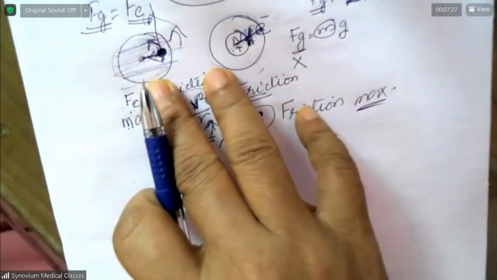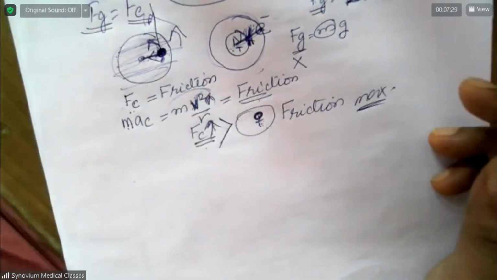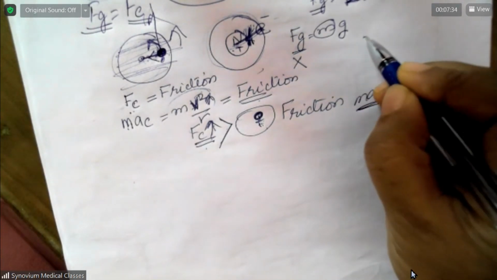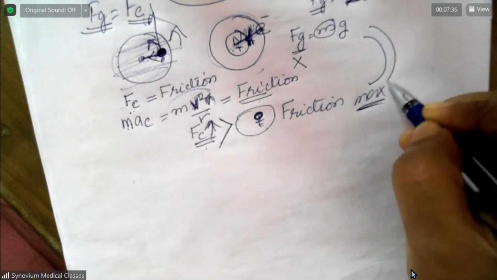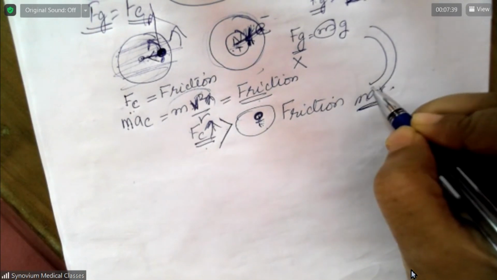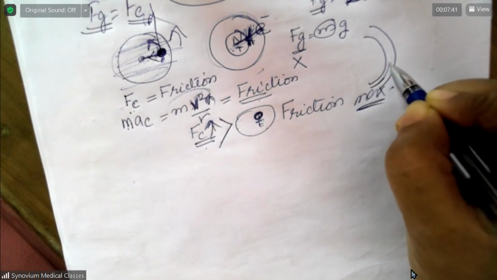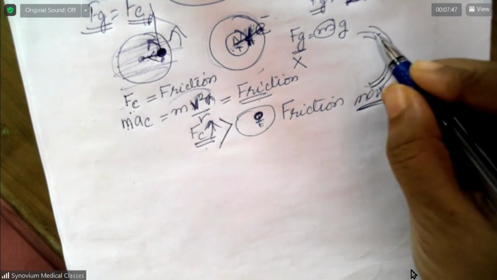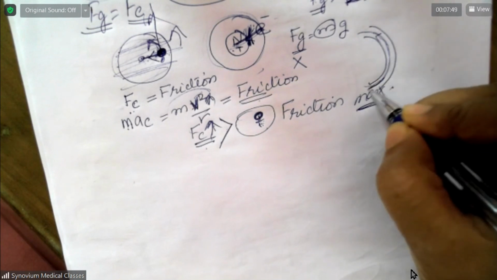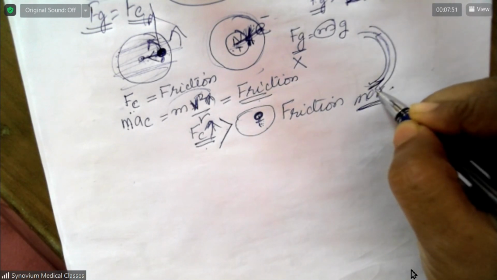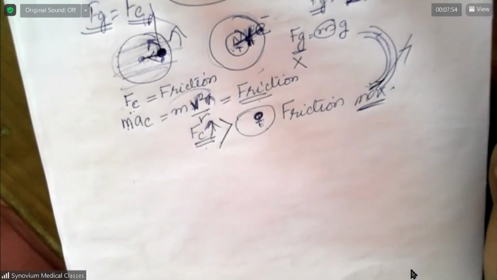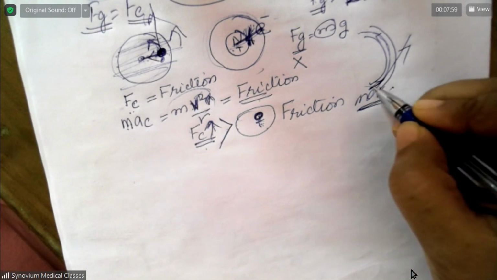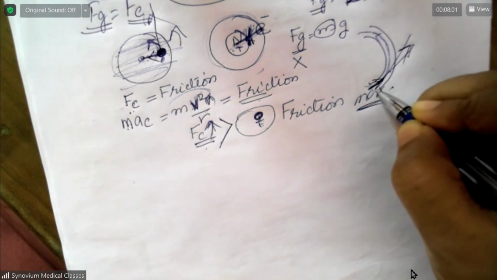Now you can understand this situation better if you ride on a bike. When you go in a curved path by a bike or a car, if you are going slowly, you can very well go around this track, this road. But if you are traveling faster, if you haven't reduced your speed, you will skid off the road. Understood? Why? Because your speed is higher.